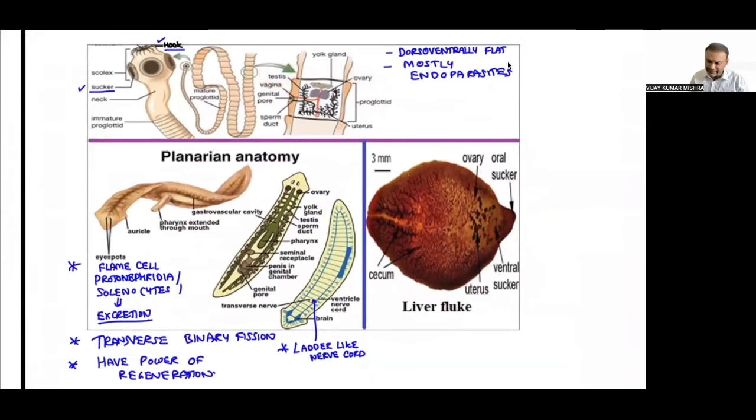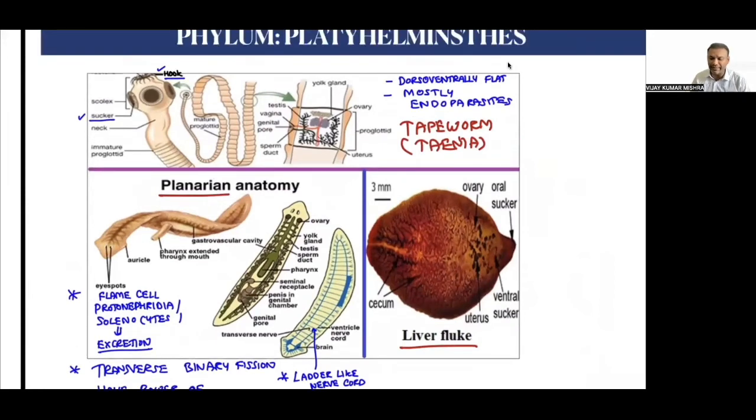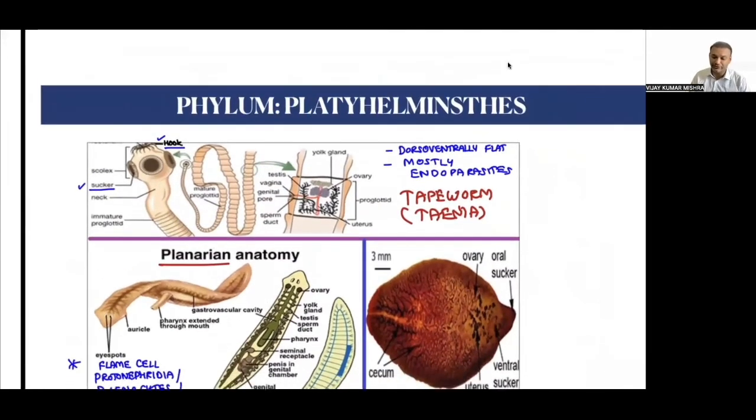In the case of planaria, which is the third example, the first example is the tapeworm. This is the tapeworm, also called Taenia solium. We call it Taenia. The second example is the liver fluke, and the third example is planaria.